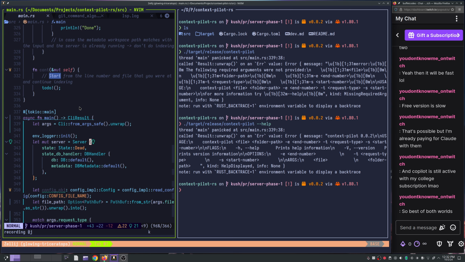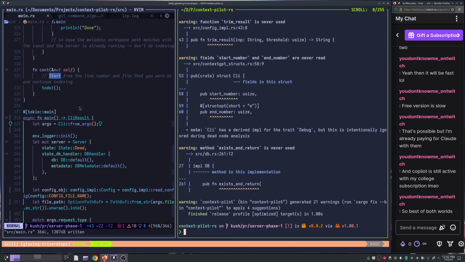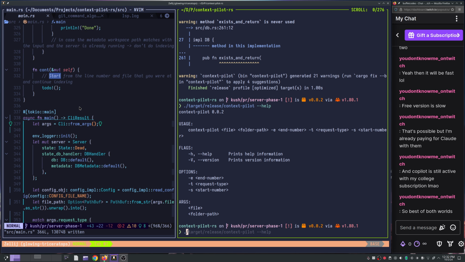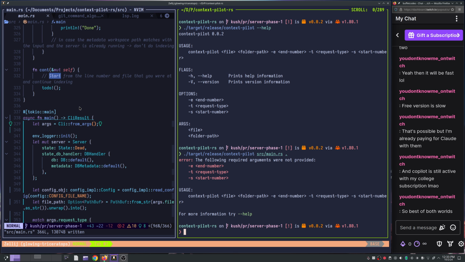Okay, 339. Okay, I think I should just see what happens when I do this. Yeah, there you go, right? So now this is better. What does it need? It needs a path. Okay, it needs a file path first.